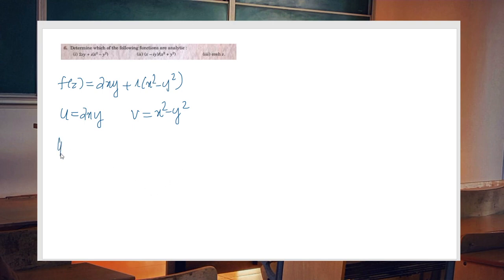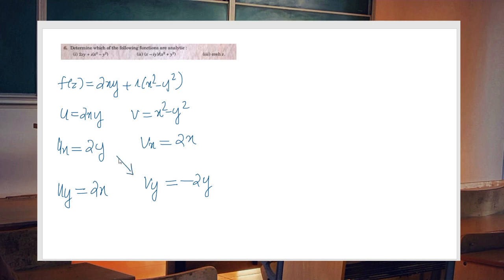What is ux? ux is equal to 2y. uy is equal to 2x. vx is equal to 2x and vy is equal to minus 2y. So what is our Cauchy-Riemann equation?